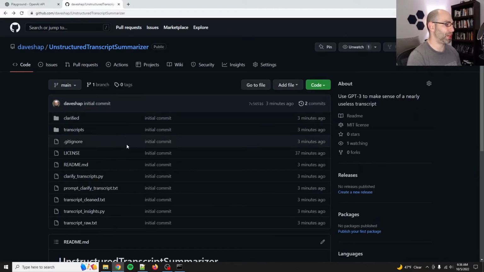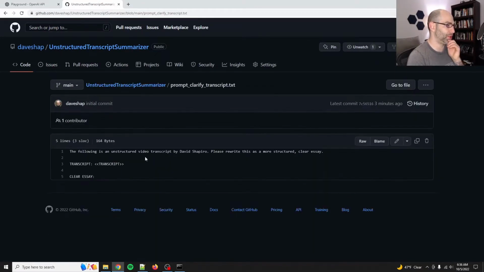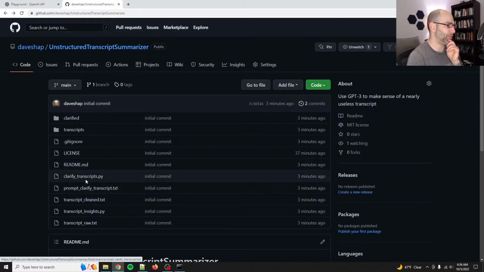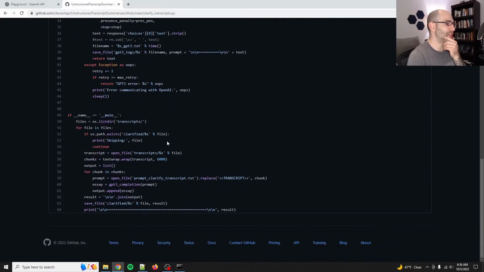So all that the script does is, so prompt clarify transcript. No, not the prompt. Clarify transcripts.py. So what this does is it goes through in batches. It goes through the transcripts folder, it checks to see if it's already clarified it, and then otherwise it just breaks it into chunks of 6,000 characters long. The current DaVinci can handle up to, I think, 14 to 16,000 characters, but do smaller chunks, because one, token count, and two, you don't want so much information that it loses context.